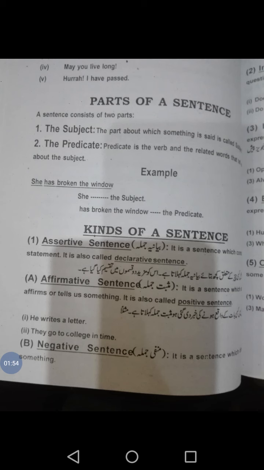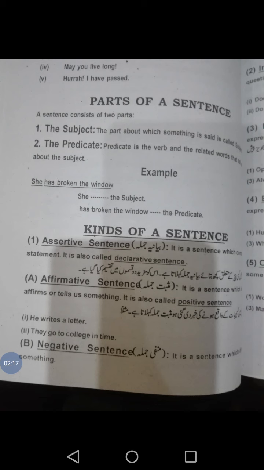For example, he writes a letter. Simple sentence in which someone is telling us that he writes a letter. They go to the college. In this, again, they are telling about a thing which is happening.